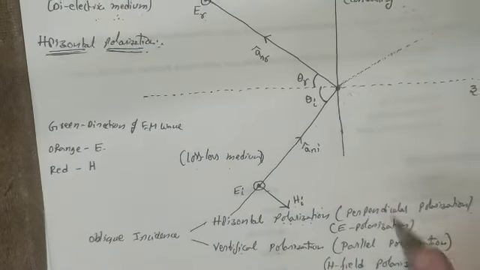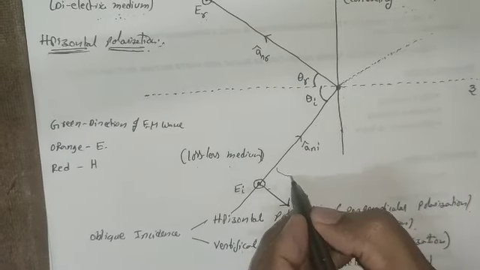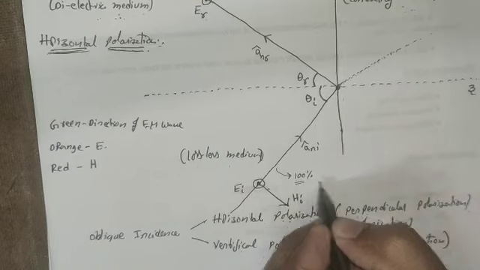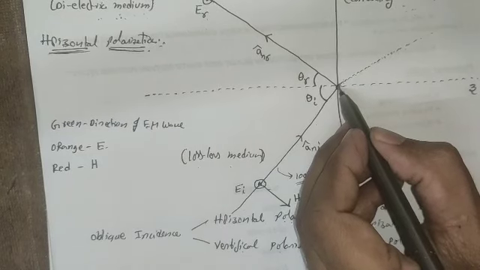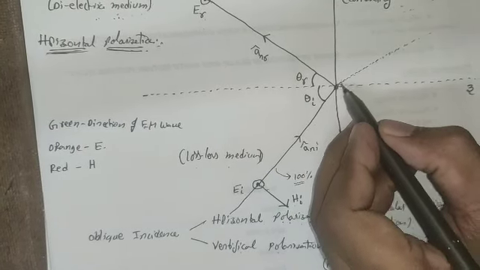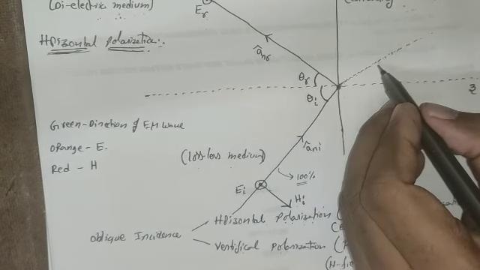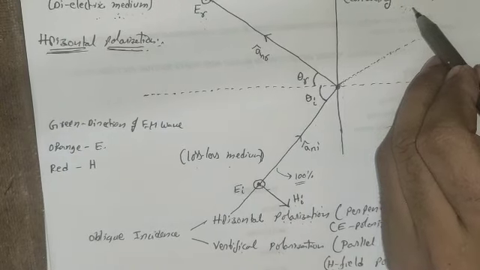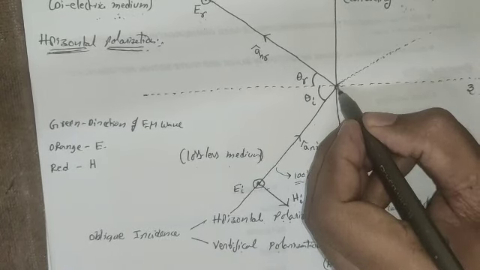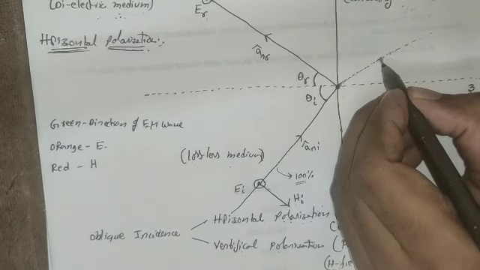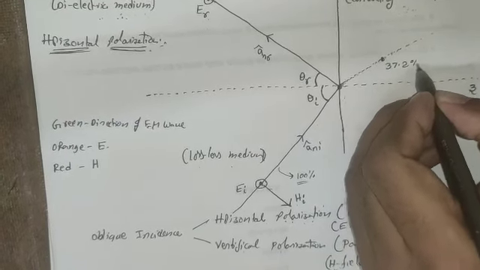Coming to medium 2, let us assume that when the electromagnetic wave is in medium 2, its amplitude is 100%. The energy of the electromagnetic wave is 100%. Near this boundary, its amplitude is also 100%. When it is passing through medium 2, its amplitude decreases. Why is it decreasing? Because the electrons are absorbing the energy of the electromagnetic wave. Let us assume here it is 100%, and up to this point, up to this distance, its energy is reduced by